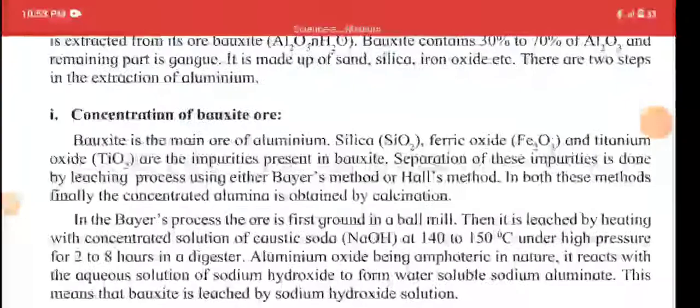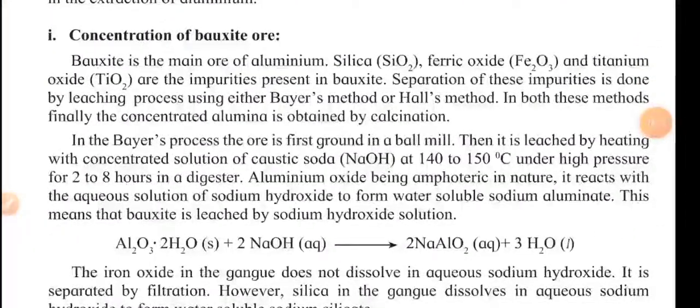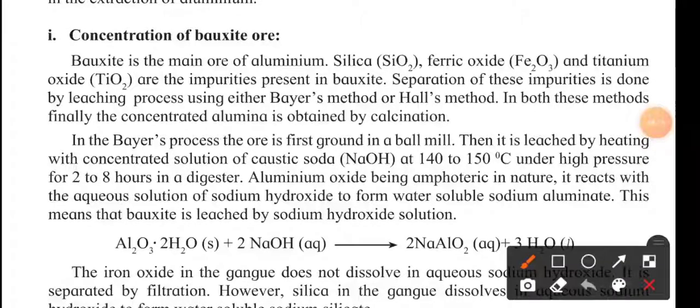Bauxite is the main ore of aluminium, and the other impurities present in bauxite are silica, ferric oxide, and titanium oxide. These are the impurities, the gangue particles present in the aluminium ore or bauxite.